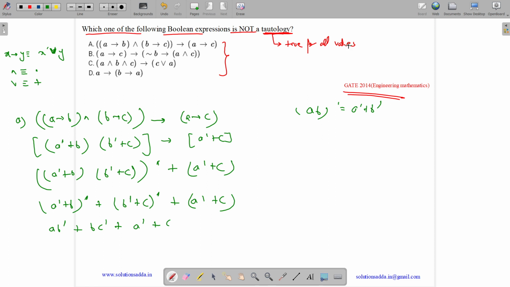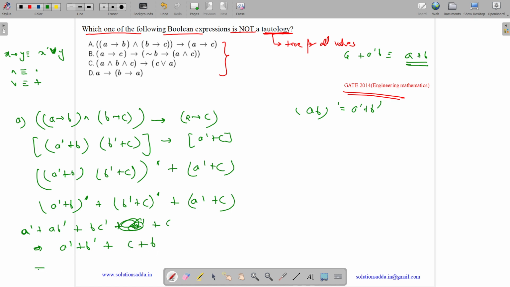What is A plus A complement B? It is equivalent to A plus B. So let us move A dash over here. What is A dash plus AB? It is equal to A dash plus B. What is C plus C dash B? It is equal to C plus B.